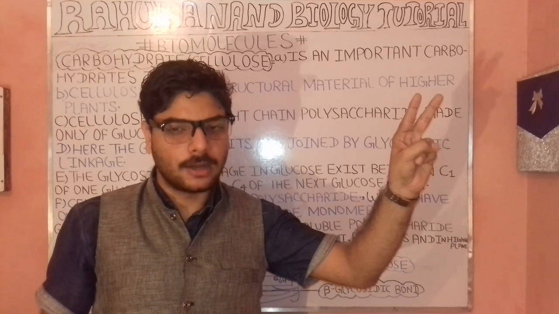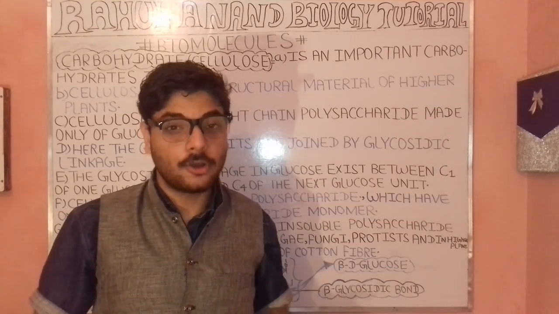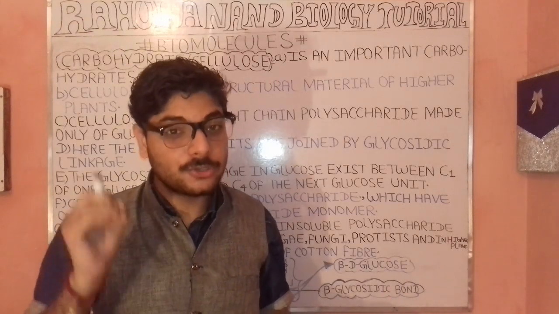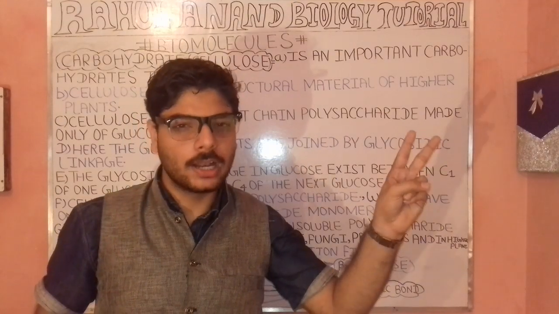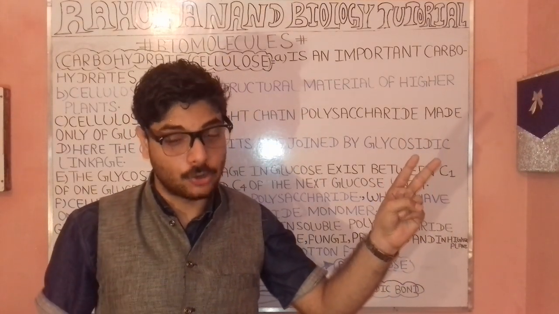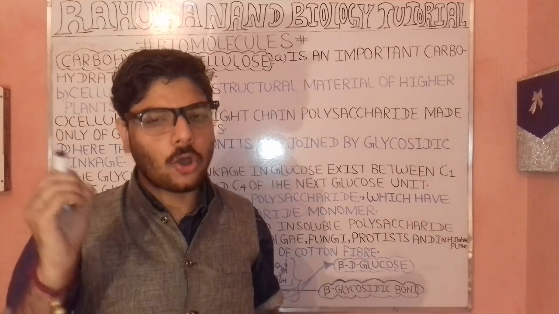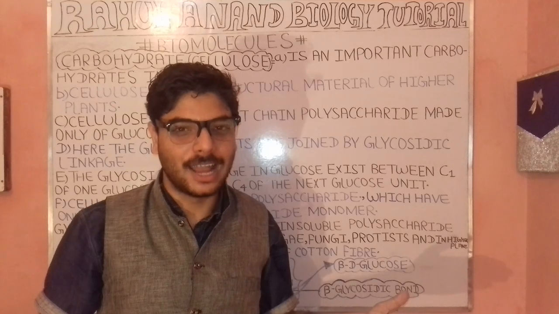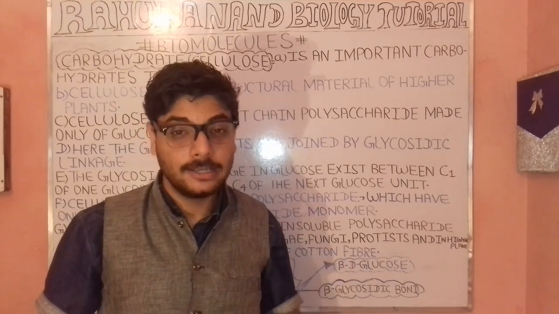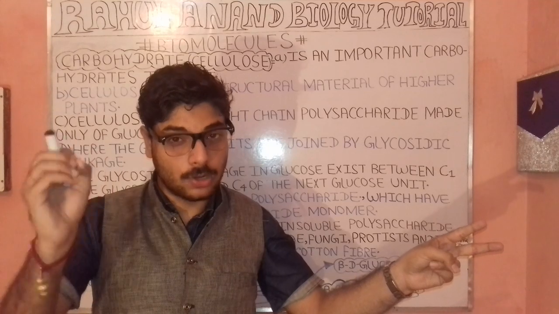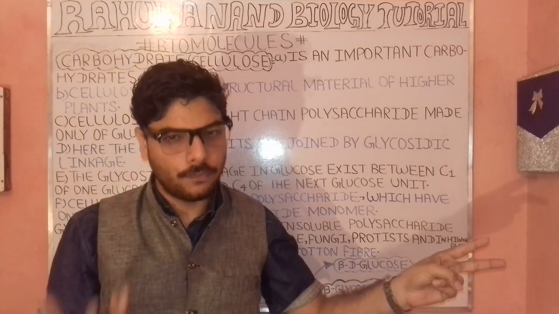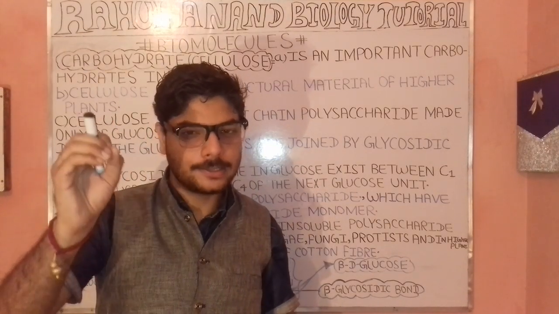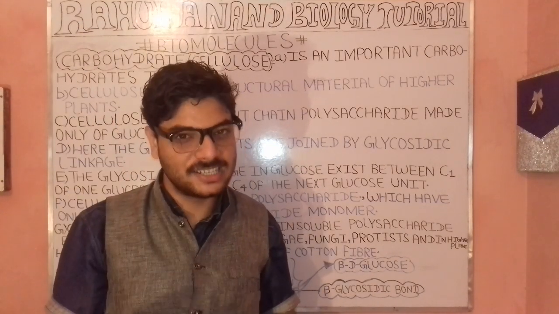In the case of cellulose we have glucose, rather two glucose units. These glucose units are attached to one another by a glycosidic linkage, rather a glycosidic bond. This bond is present between C1 of one glucose unit and C4 of another glucose unit. So we have covered the formula.